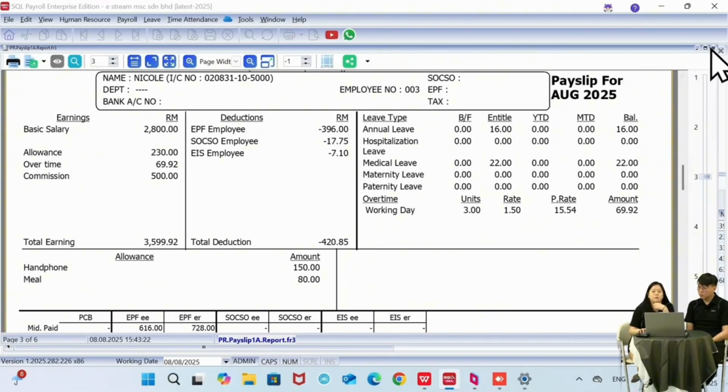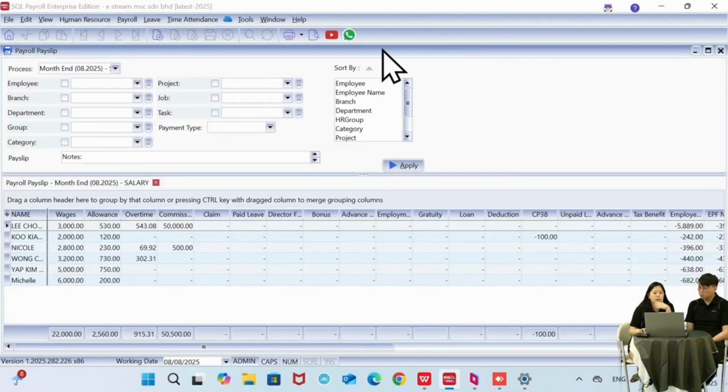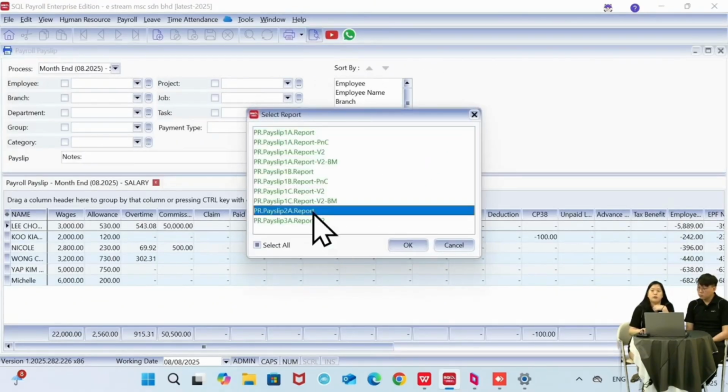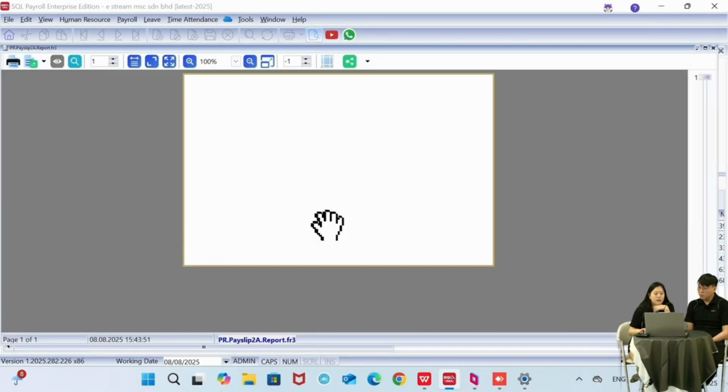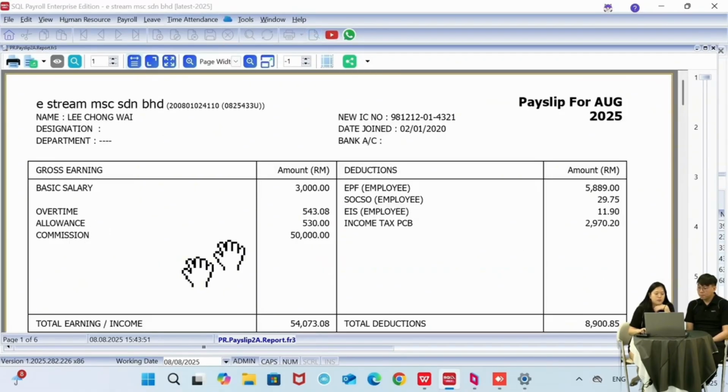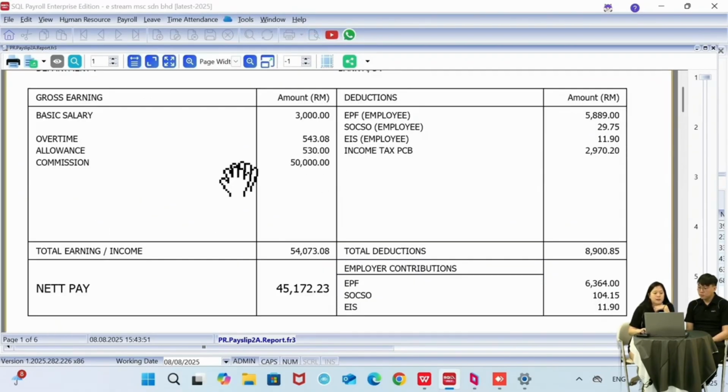Or if your company prefers something simpler, we can use this one, the 2A report. Okay, 2A will be simpler, no breakdown, just a final salary.